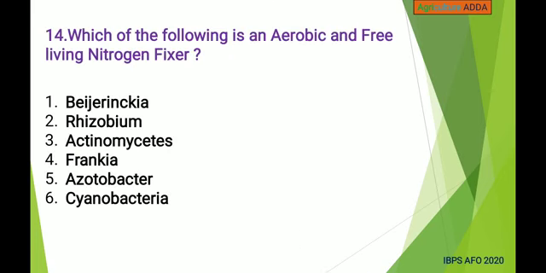Next, which of the following is an aerobic and free living nitrogen fixer? Beijerinckia, Rhizobium, Actinomycetes, Frankia, Azotobacter, Cyanobacteria. Answer is Azotobacter.